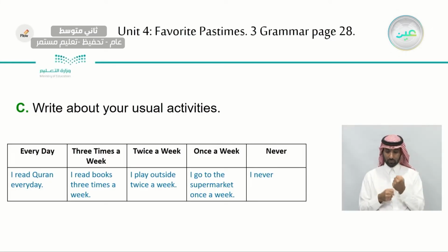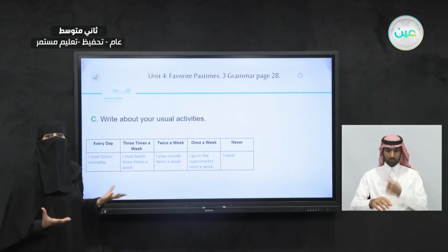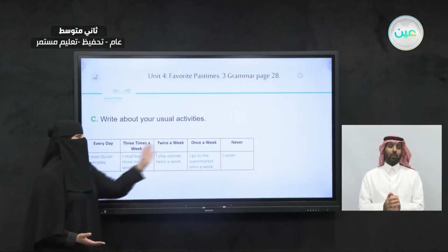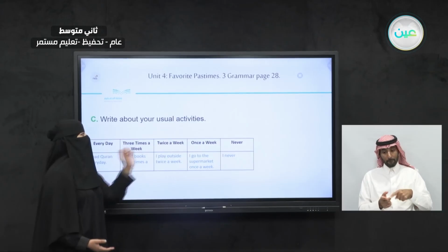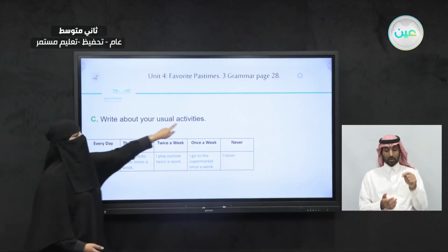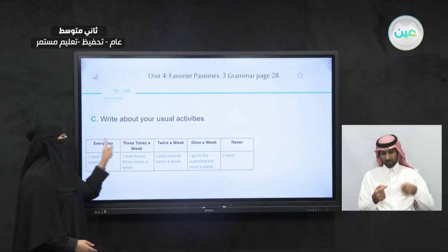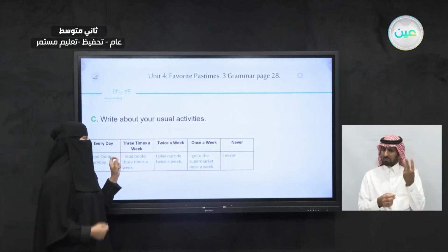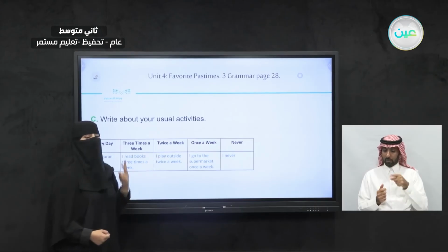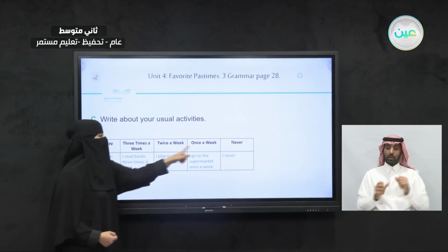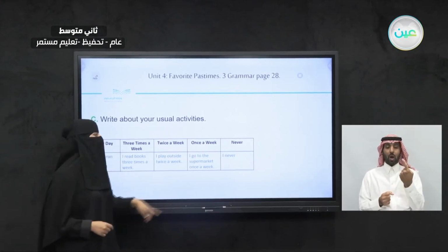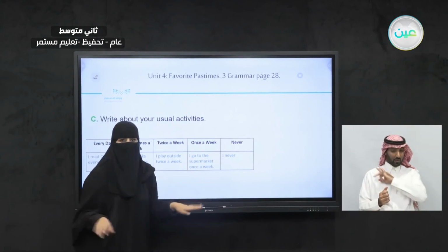Now, how about these activities? I wrote here the time, and we want to fill it with activities that we do. How often do we do it? Write about your usual activities: something you do every day, something you do three times a week, something you do twice a week, something you do once a week, and something you never do.